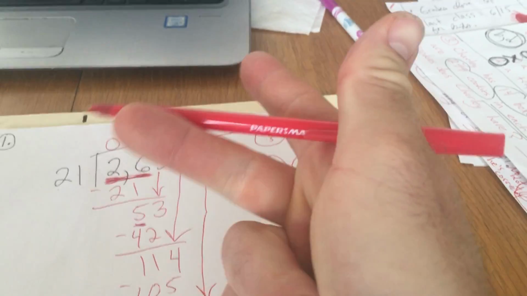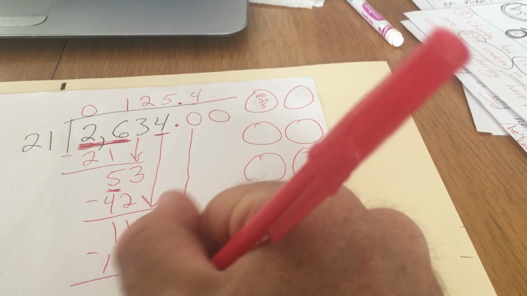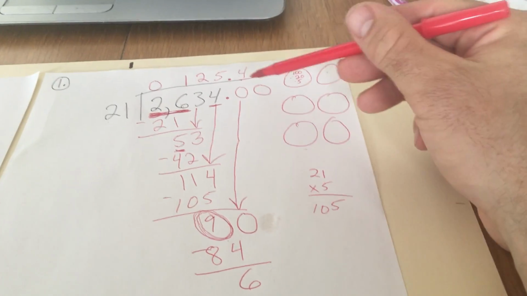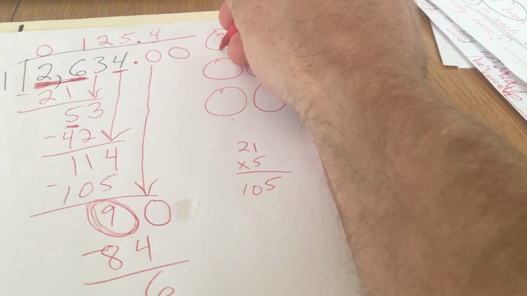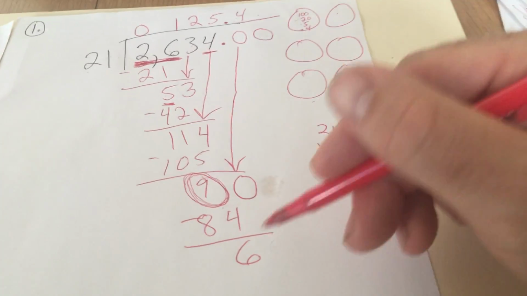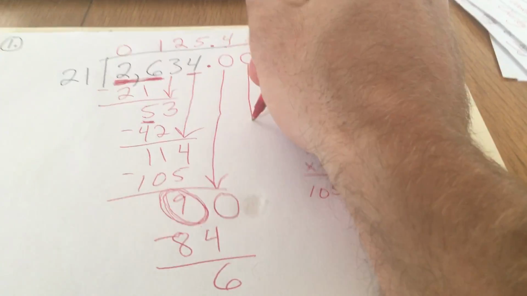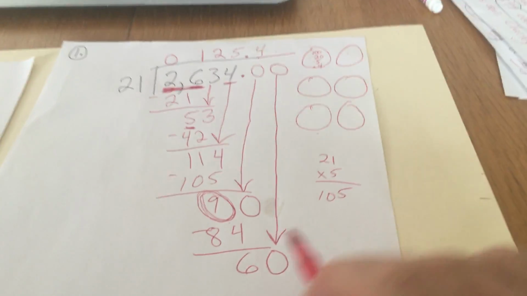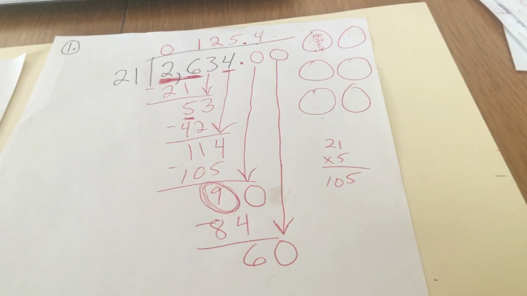So 20, 40, 60, 80, thinking about 4. So 4 times 21 is 84. When we subtract, we still have 6 tenths that didn't fit. So we were able to put 4 tenths, or 0.4, into each of those 21 groups. And then we still have 6 tenths left. So let's combine it with these hundredths. There were 0 hundredths, so we can look at this as 60 hundredths.